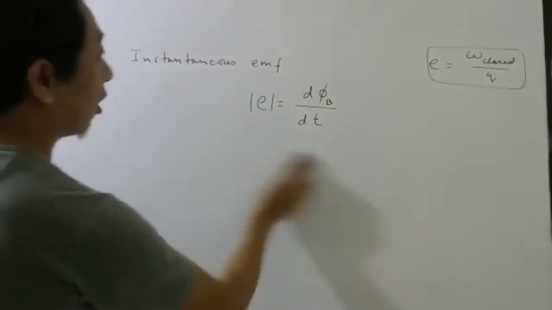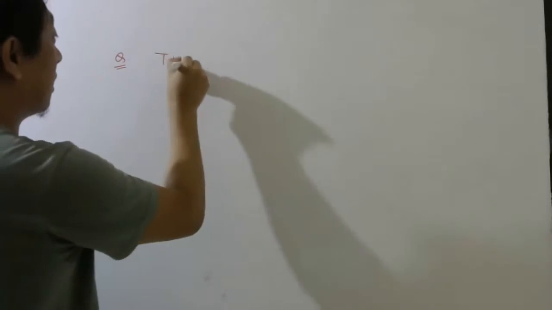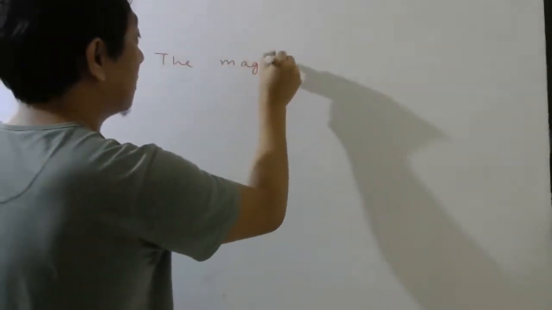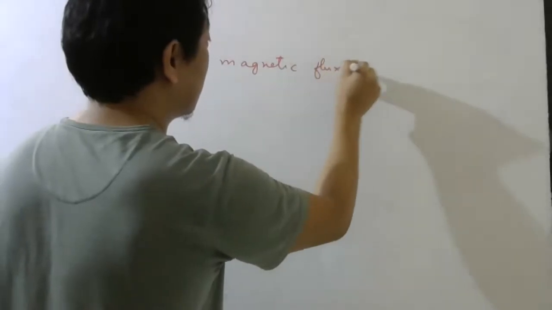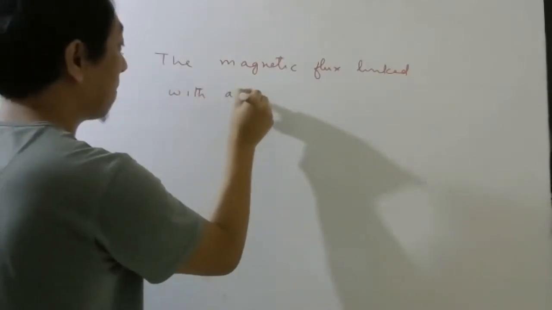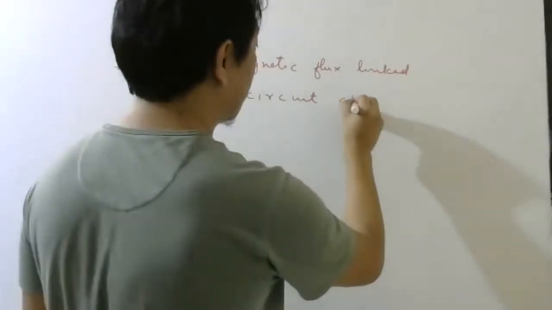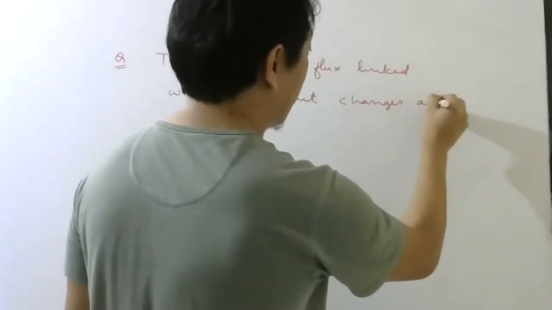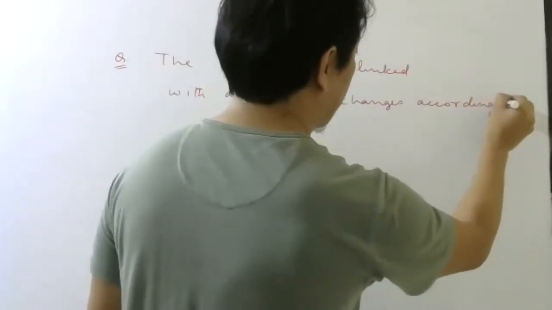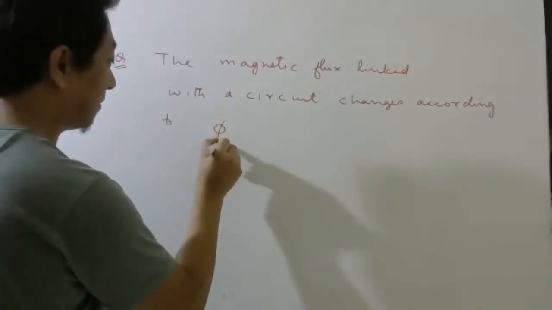Let us apply this formula for one small question so that you will be able to remember this formula. Okay. Please write down: the magnetic flux linked with a circuit changes according to some function which is like this.